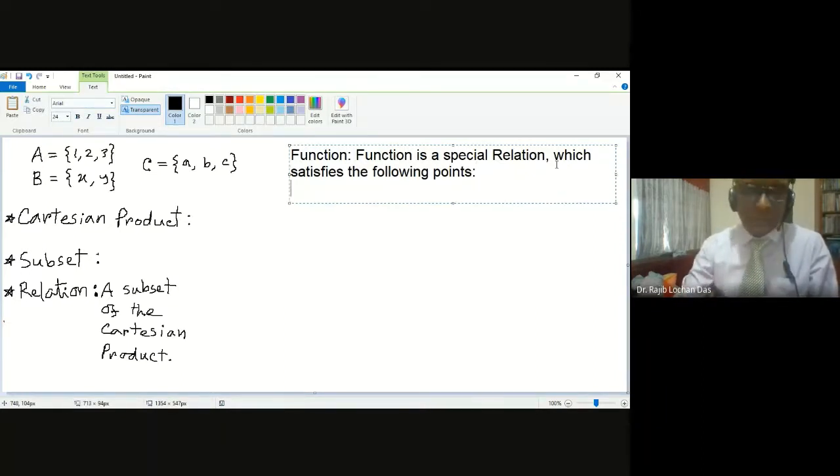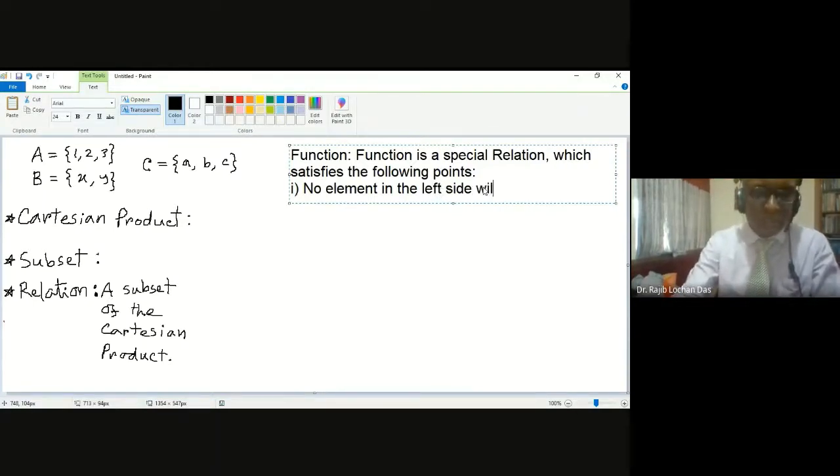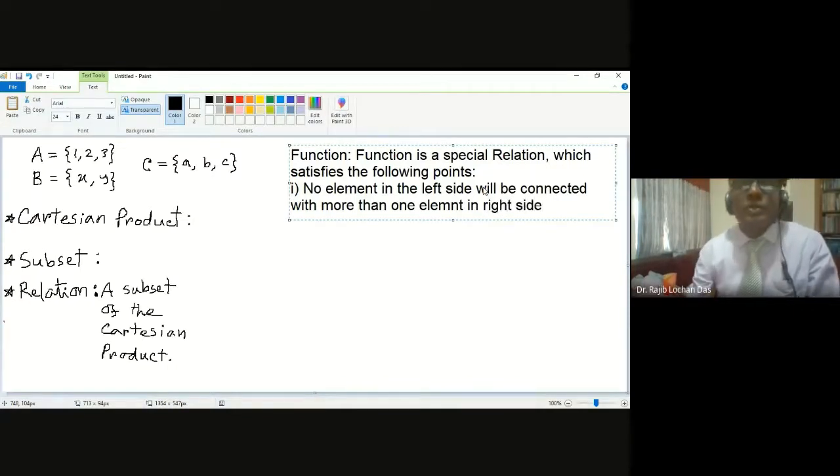Point number 1 is like no element in the left side will be connected with more than one element in right side. So this is one condition.